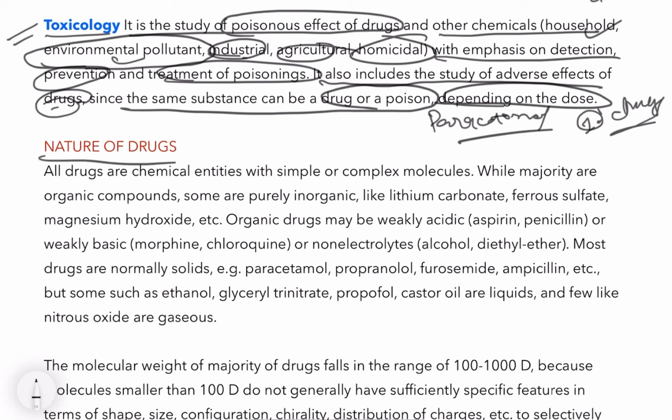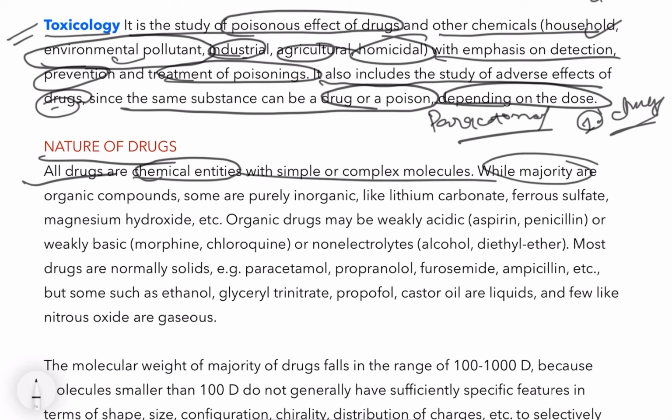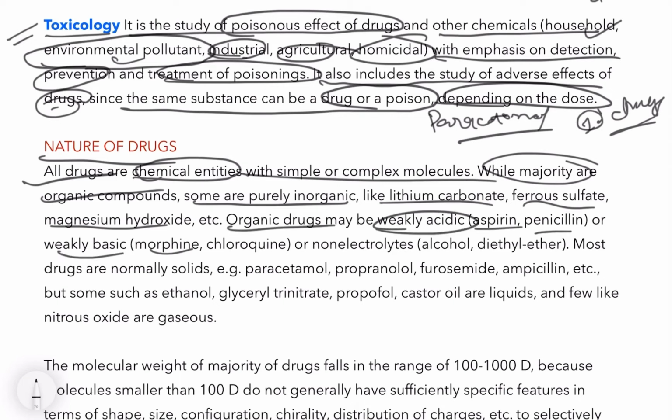Now, nature of drugs. All drugs are chemical entities with simple or complex molecules, while the majority are organic compounds. Some are inorganic, like lithium carbonate, ferrous sulfate, magnesium hydroxide. Organic drugs may be weakly acidic like aspirin, penicillin, weakly basic like morphine, chloroquine.